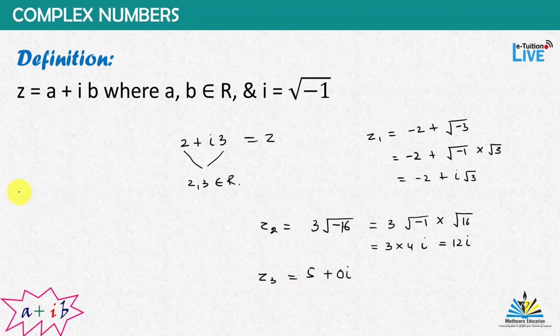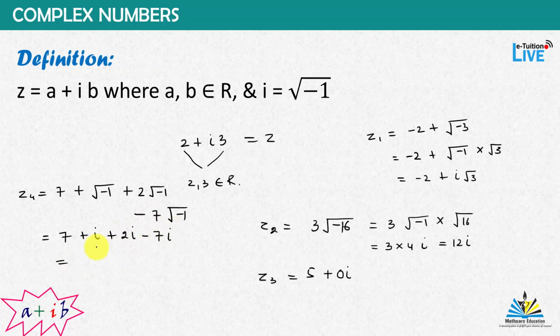Now let's talk about z4 is equal to 7 plus under root minus 1 plus 2 under root minus 1 minus 7 under root minus 1. So what we can have for this is 7, and under root minus 1 is iota, so plus iota, plus 2 iota and minus 7 iota. You can observe here, this is 7, and 1 iota, 2 iota, and this is minus 7 iota, so this is minus 4 iota.